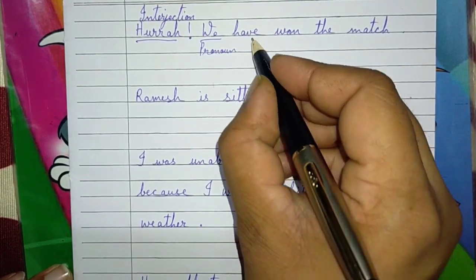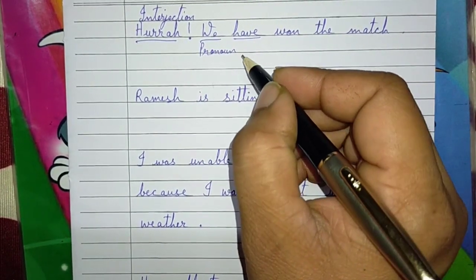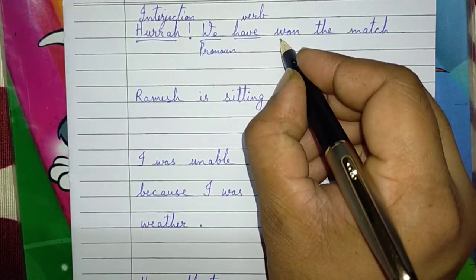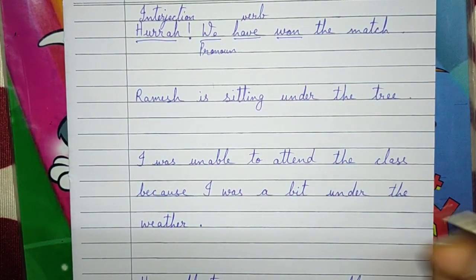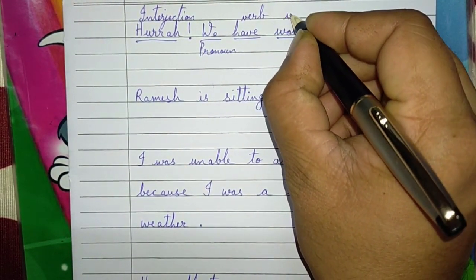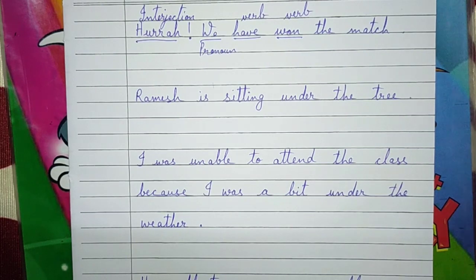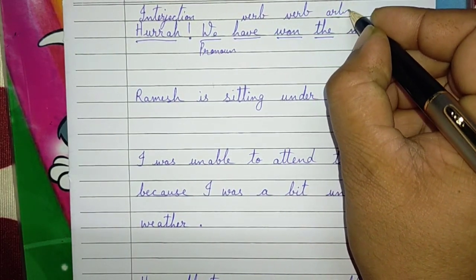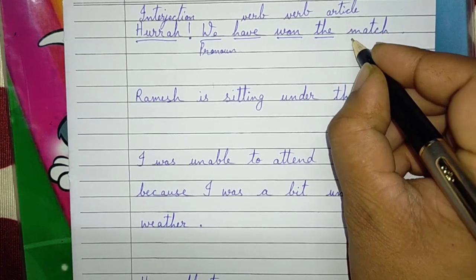Okay. So now "have". I said is, am, are, has, have, had, these all are auxiliary verbs. Won. Won is a work. जीतना वो एक काम होता है. So what is won? It is a verb. Win, won, won, verb. What is "the"? The is an article. Yes, very good. What is match?